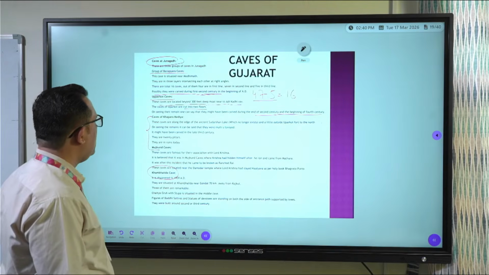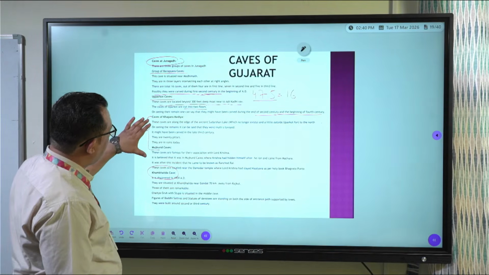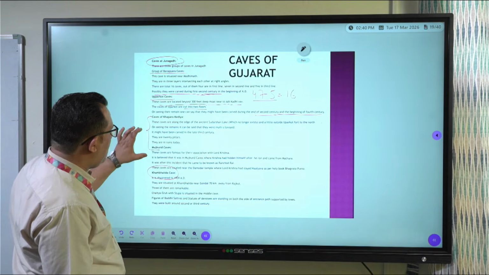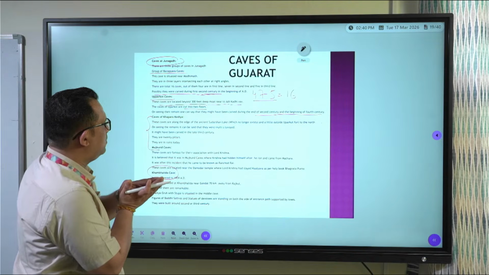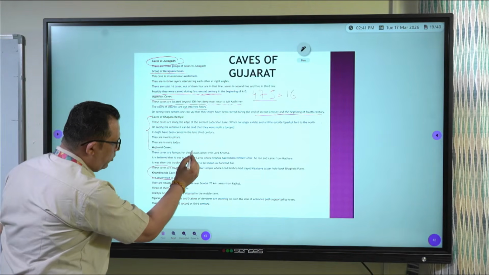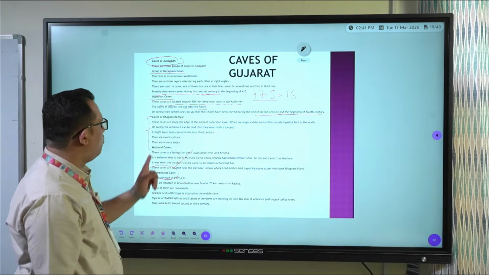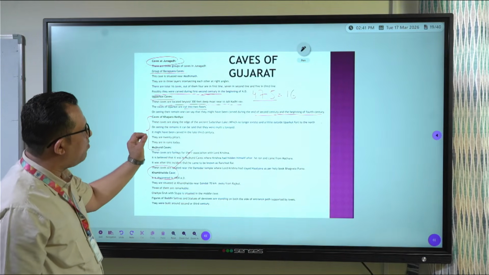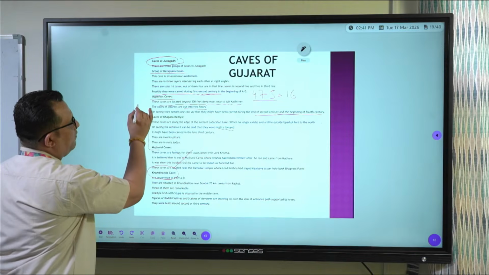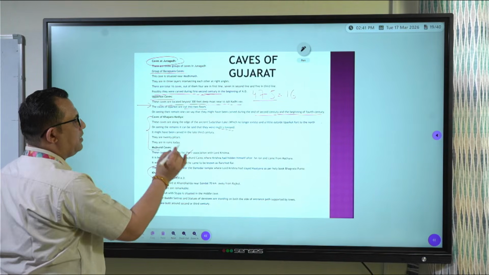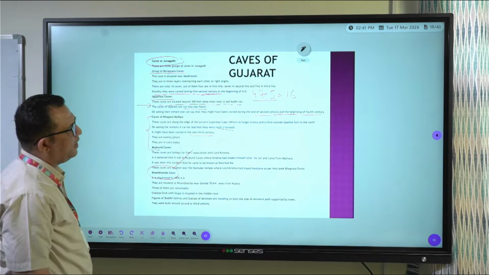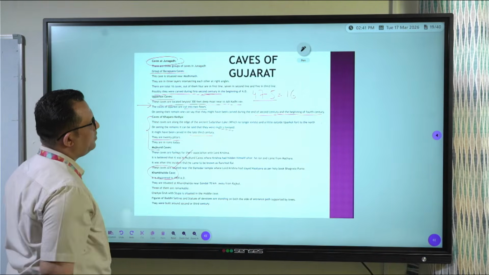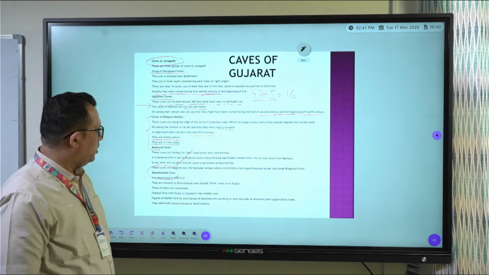Then there is another set, the third set. There are 3 groups of caves in Junagadh. You can call it Kapadia and Mujkund cave together. Now there is a story of Mujkund cave, but it is not given in the textbook like this, so we will be seeing Kapadia cave one. Now Kapadia caves, they are also multi-storied. These were having 2 stories like Upperkot caves, and these were carved out during the late 3rd century, and there were 20 pillars in Kapadia, but mostly today they are in ruined form. So this is about Junagadh caves.